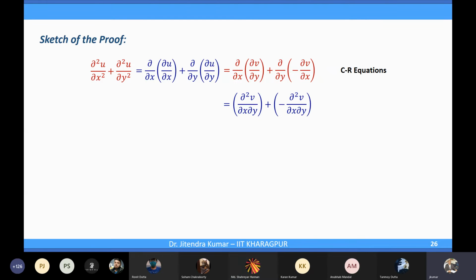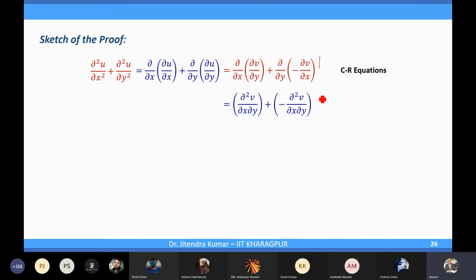So analyticity does not imply the continuity of those partial derivatives directly. Did you get my point that going from here to here is not just obvious? So it's a sketch of the proof.